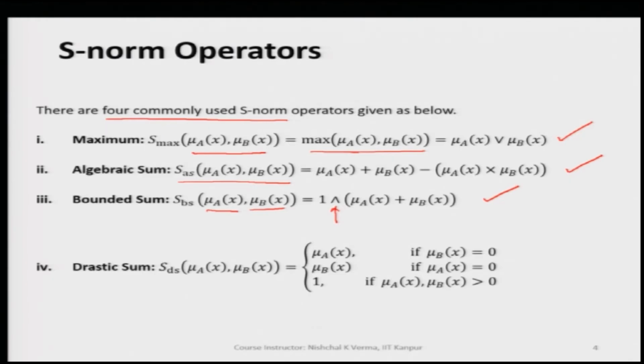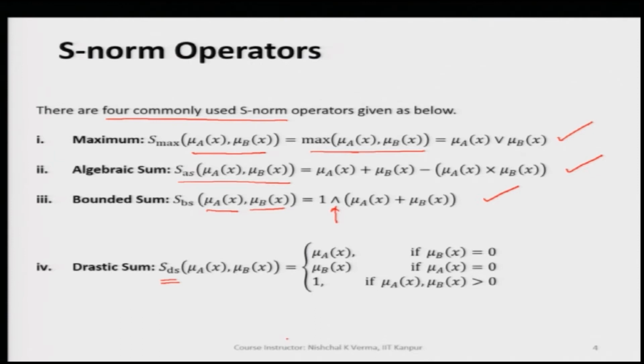The fourth and last one is the drastic sum as the S norm. This is represented by capital S and small d, small s as the subscript, so it is S ds.